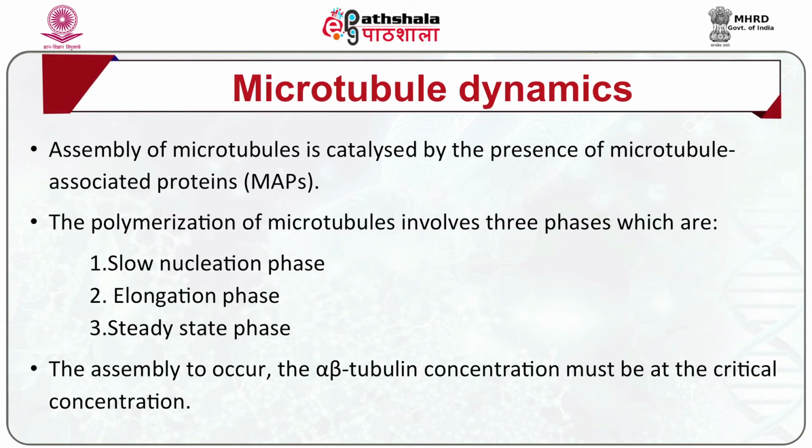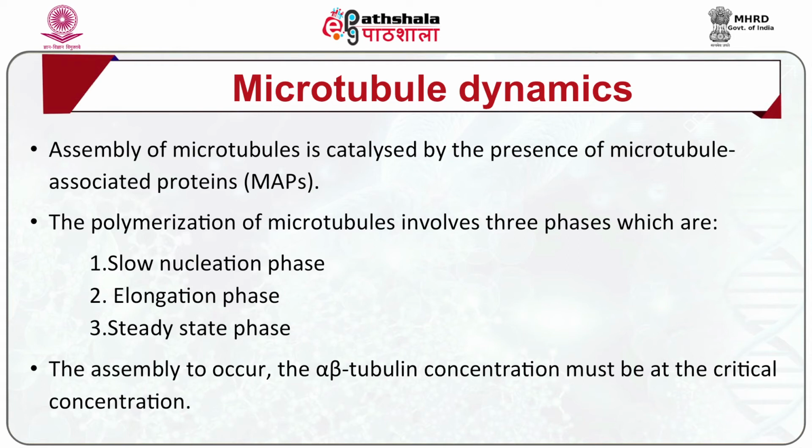Let's talk about microtubule dynamics. Assembly of microtubules is catalyzed by the presence of microtubule associated proteins, MAPs. The polymerization of microtubules involves three phases, which are the slow nucleation phase, elongation phase, and steady state phase.